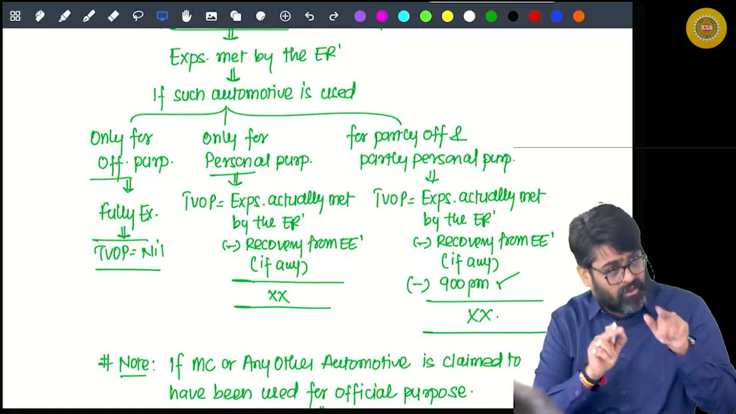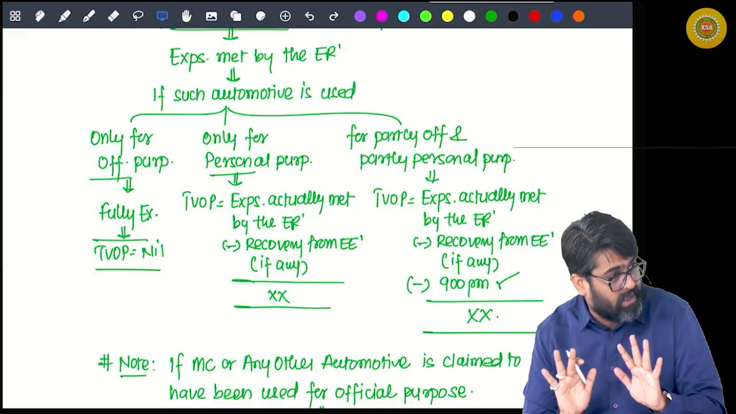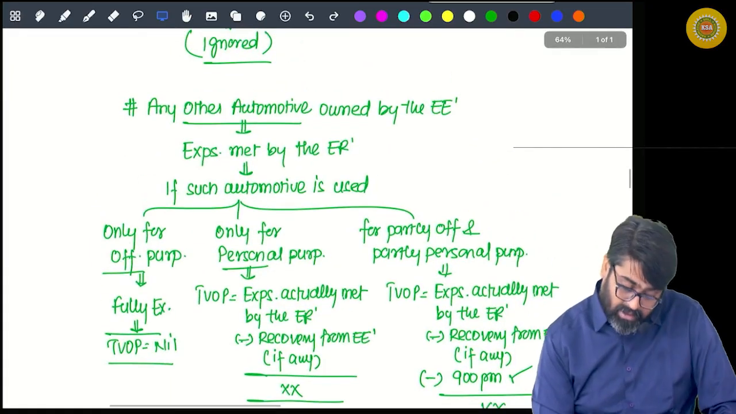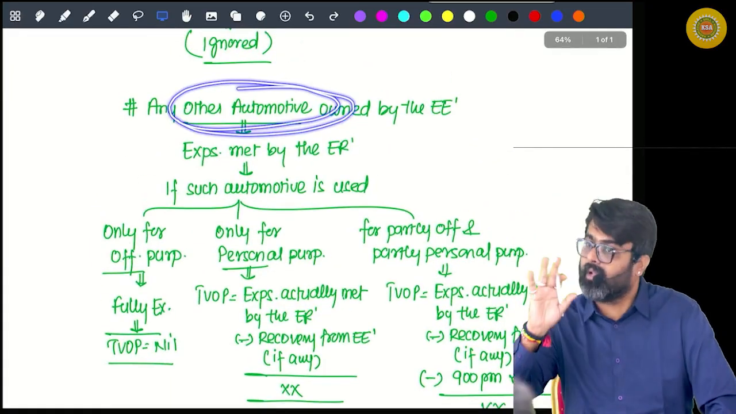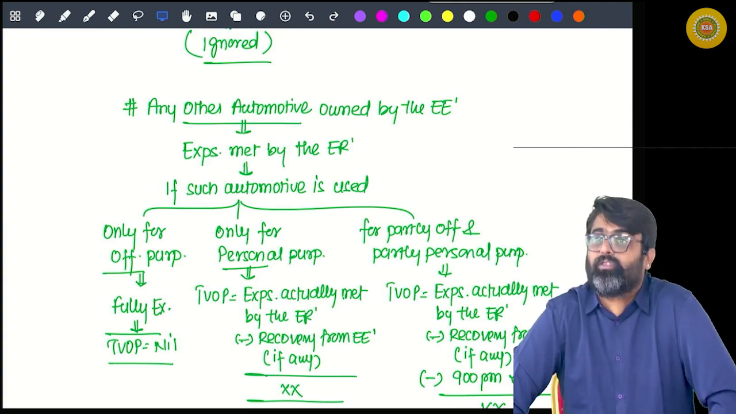You want a driver in the scooter? So there will be no amount additionally reduced for driver, because in the case of other automotives, drivers are not provided. Drivers are provided only in the case of motor cars. Yes or no?